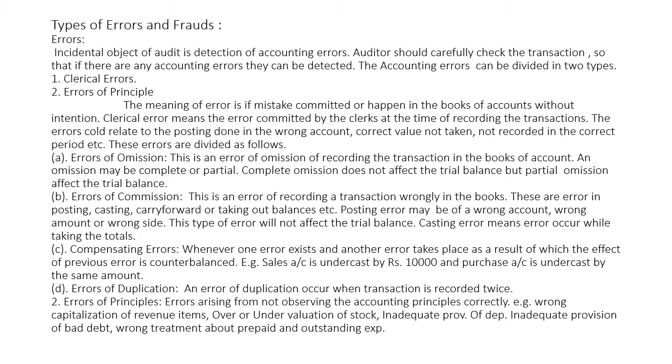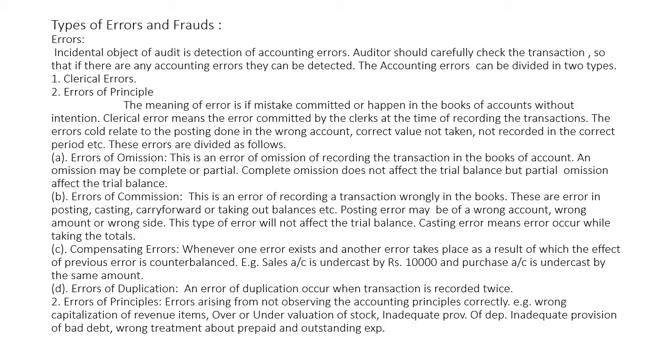When complete omission is there, it is difficult on the part of the auditor to identify such omission in the books of account. Thereby, it is necessary for the auditor to take due care in identifying the transactions which are omitted from the books of accounts.